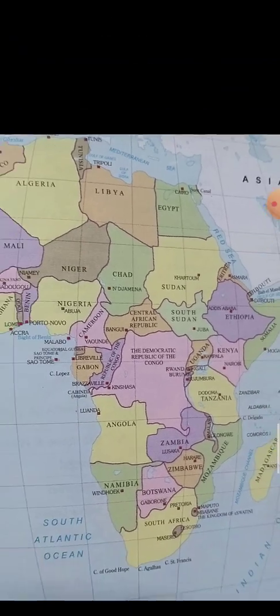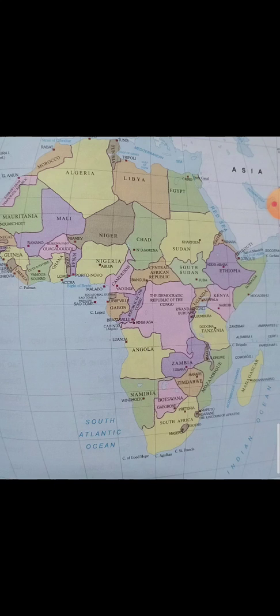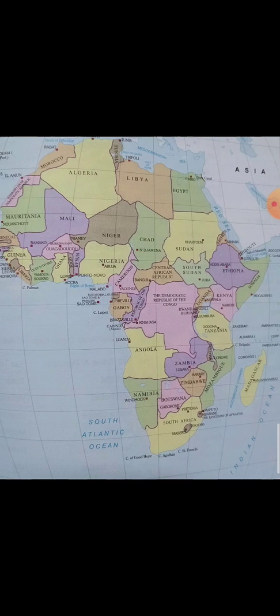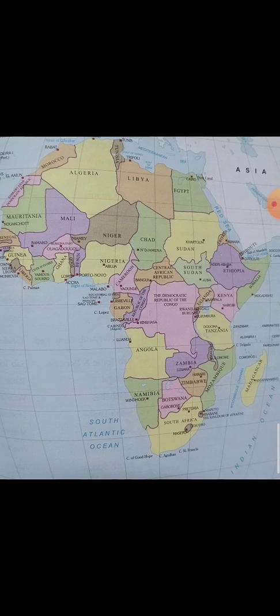Here some lakes are there. The African continent has some lakes: Lake Victoria, Lake Nasser, Lake Chad, Lake Kariba. These are the lakes. Lake Victoria is the largest lake in the African continent, and Lake Chad is the largest salt water lake. Lake Chad is the salt water lake, but Lake Victoria is the largest lake of Africa.